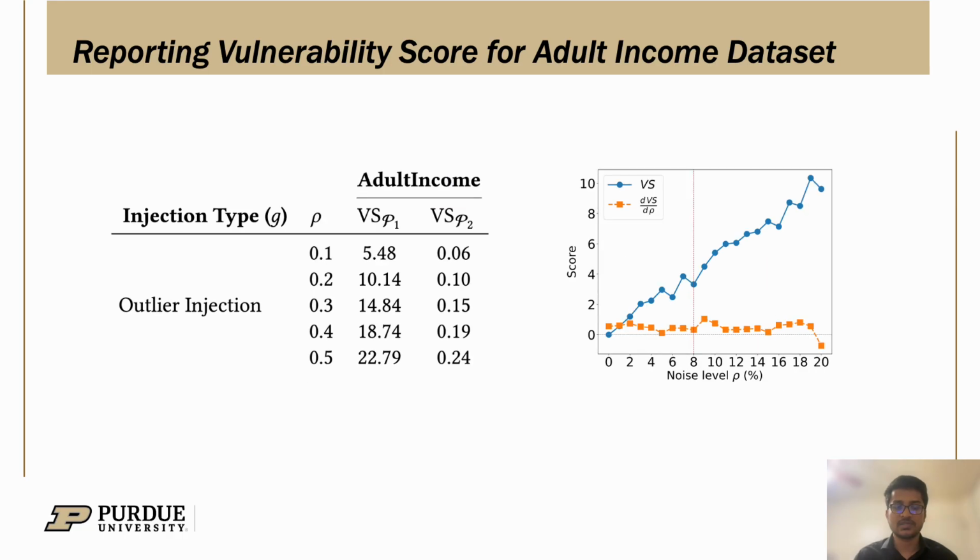This shows the vulnerability matrix for outlier injection, similar to the missing value injection. It shows an upward trend, although it is fluctuating. Overall, it has a strong correlation with the noise level.